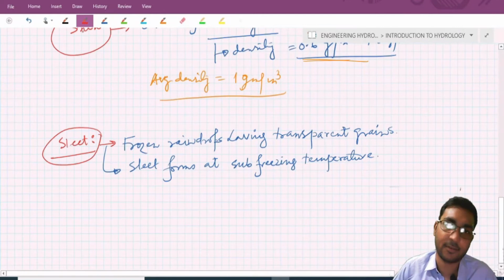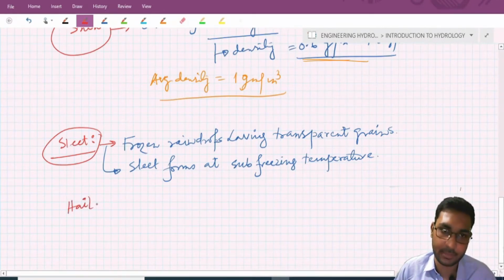The next form of precipitation is hail. What are hails?